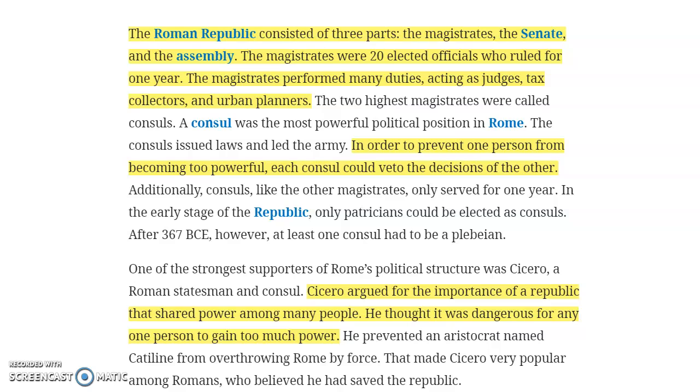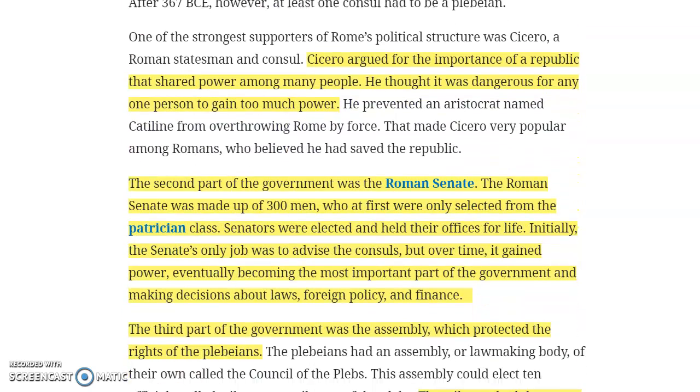Just like in our government in the United States, yes, the president is at the top, but he can't make every decision on his own. He has a Senate, just like they did, and a House of Representatives and governors who also have a say in what goes on. So the president can't just say something without talking to all of those people and getting them to vote on it, which they can also veto what the president says and say, no, that is not how it's going to go. We don't want one person to hold all the power.